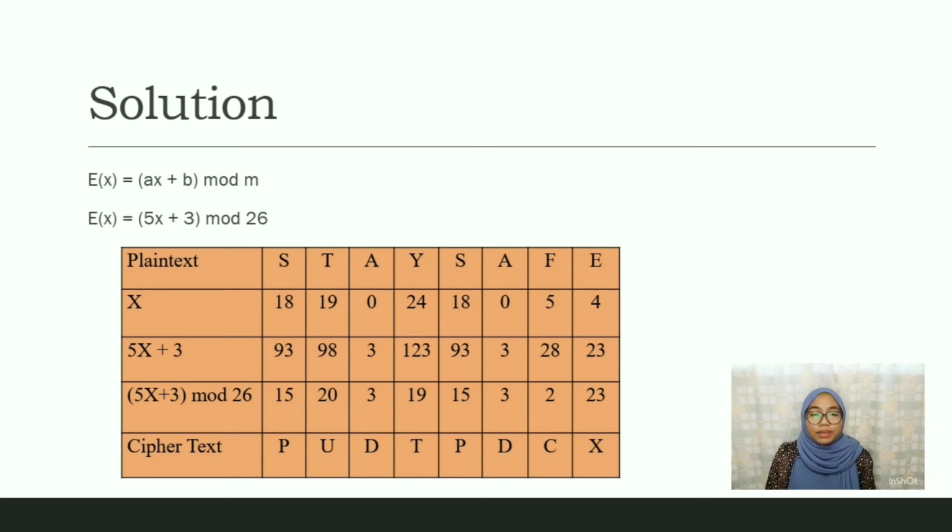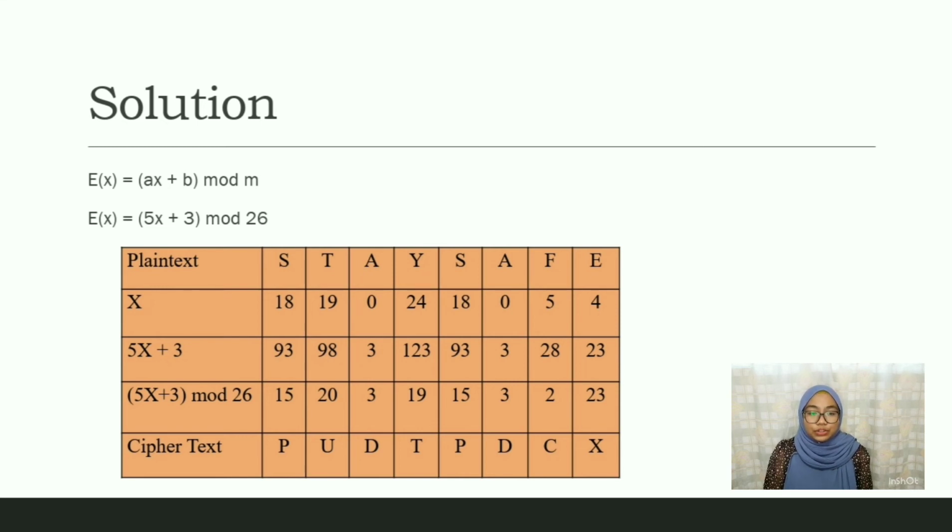Next, we need to substitute the value of x into 5x plus 3. So S will be 93, T will be 98, A will be 3, Y will be 123, F will be 28, and E will be 23. Next, we need to substitute the value of 5x plus 3 into 5x plus 3 mod 26. So S will be 15, T will be 20, A will be 3, Y will be 19, F will be 2, and E will be 23. So actually, 5x plus 3 mod 26 is the remainder when we divide 5x plus 3 by 26.